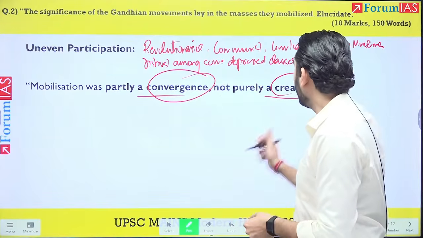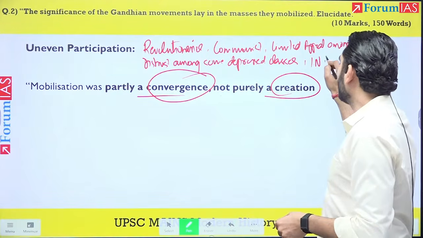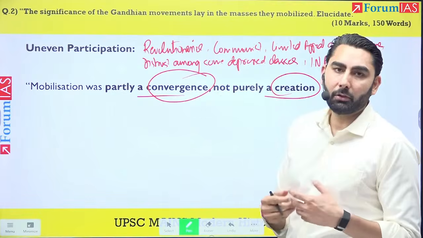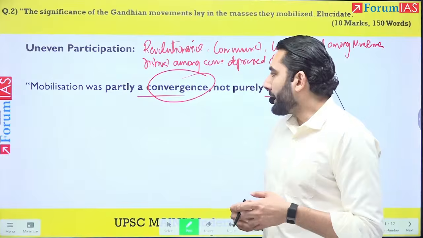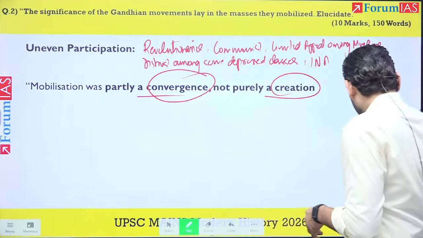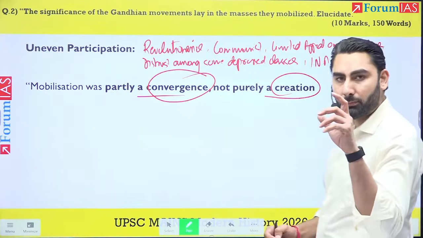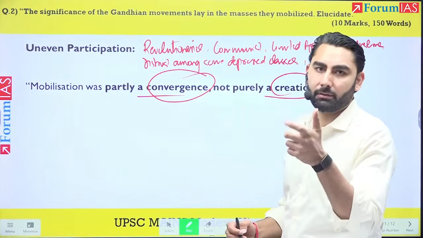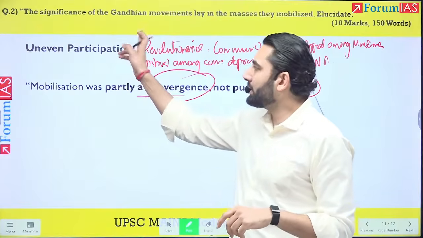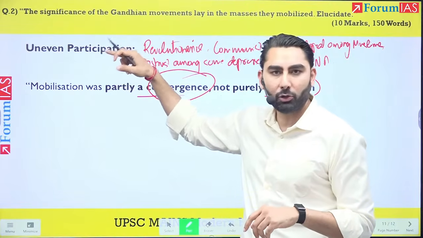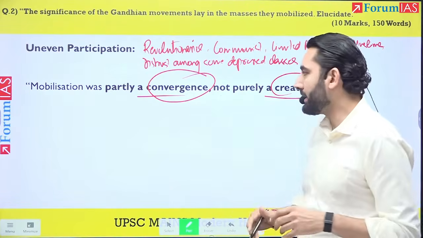Then INA, Bose was alienated, which led to INA. Okay. So this is the point that you would have missed. Just like in earlier questions, unintended consequences, here the uneven participation had to be brought in to make it comprehensive.